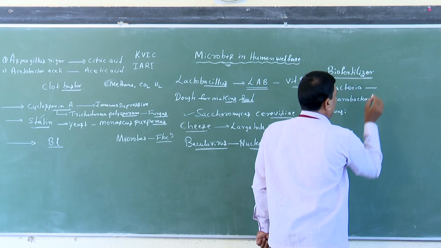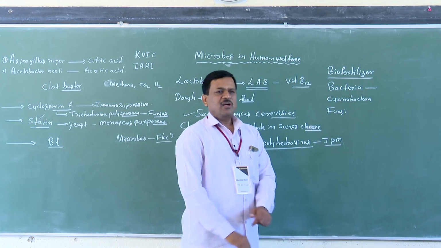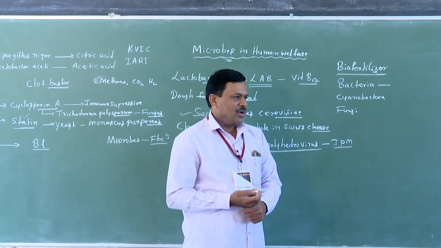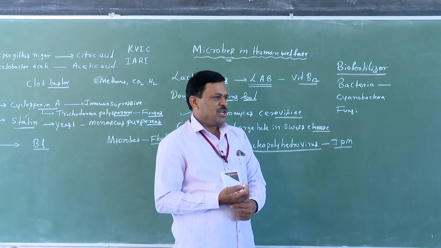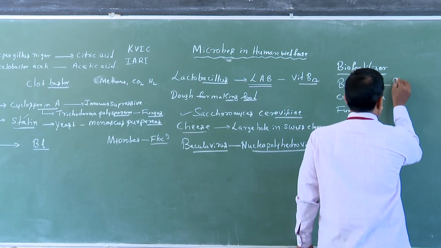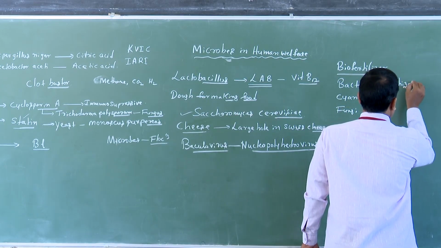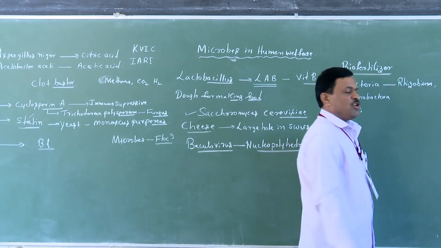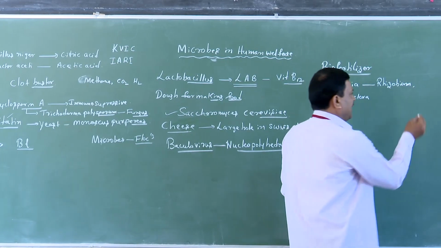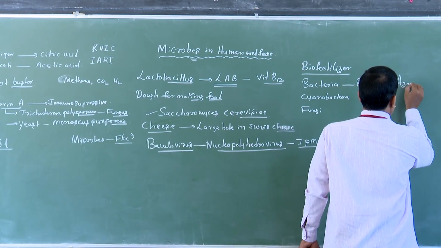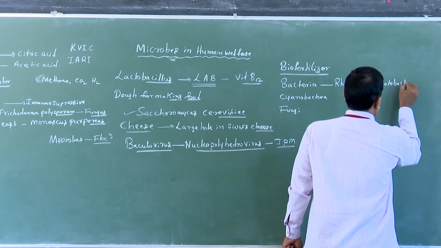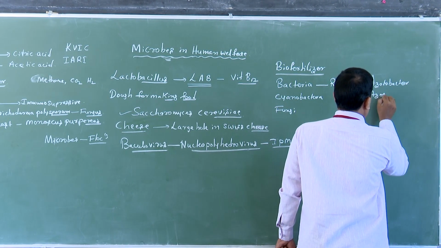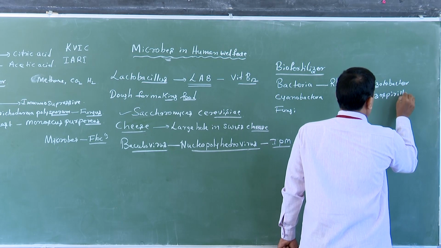The most important bacteria is Rhizobium bacteria, which has a symbiotic association. Next are Azotobacter and Azospirillum.